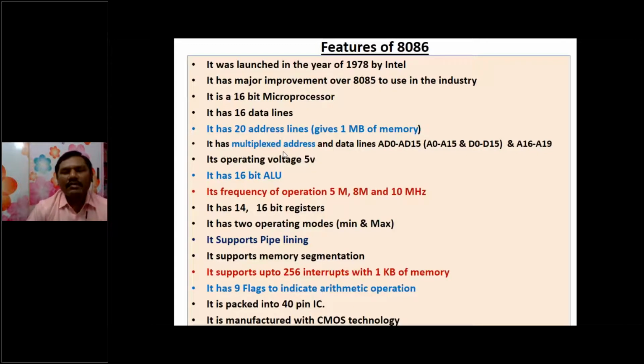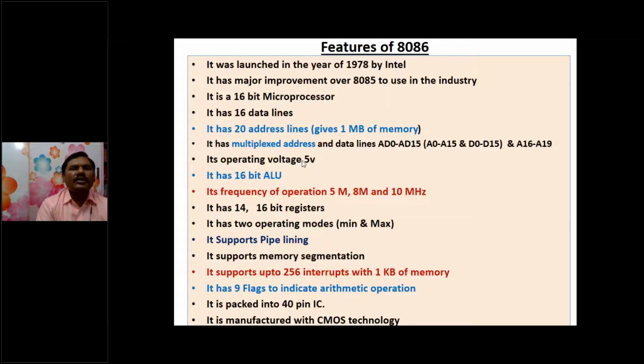That's why the address lines and data lines are combined or multiplexed onto only one line. That is what we call the multiplexed address and data lines AD0 to AD15. It is actually A0 to A15 and D0 to D15. And the remaining 4 address lines A16 to A19 are available on four more pins.